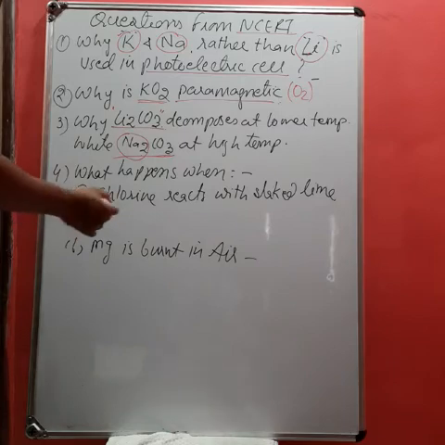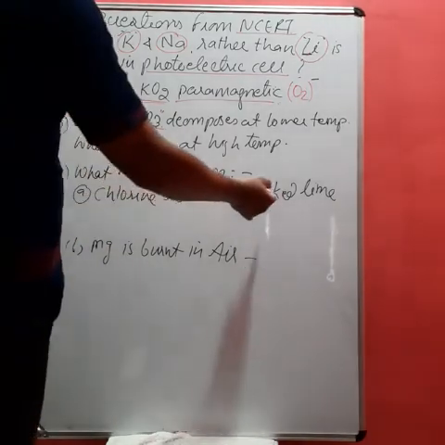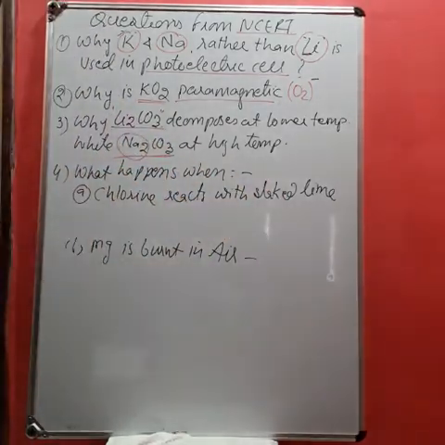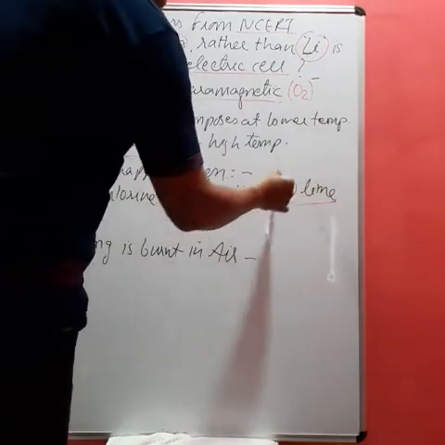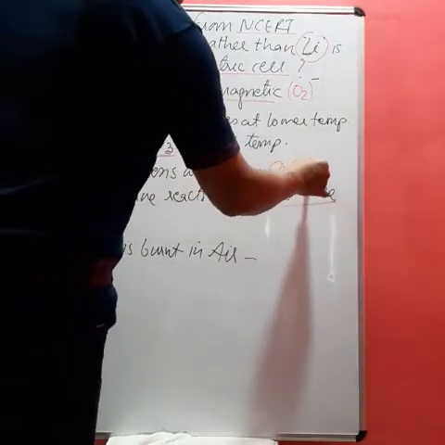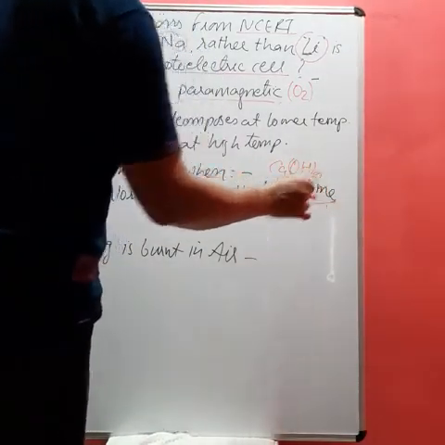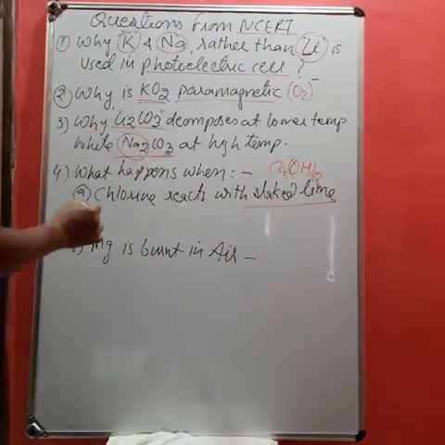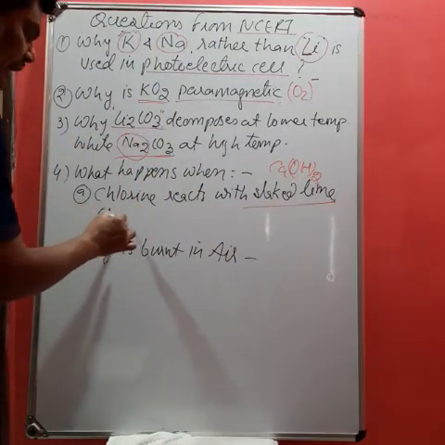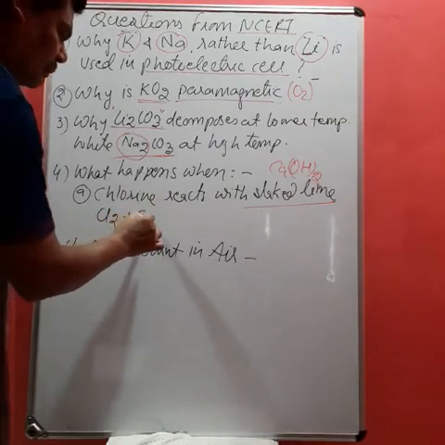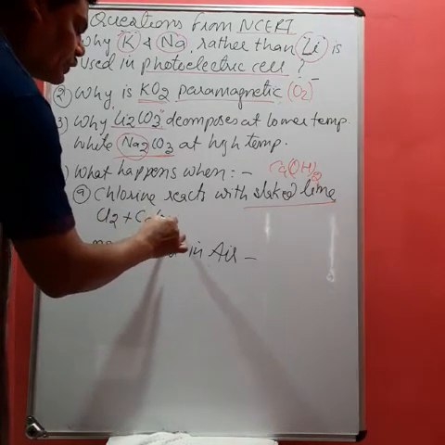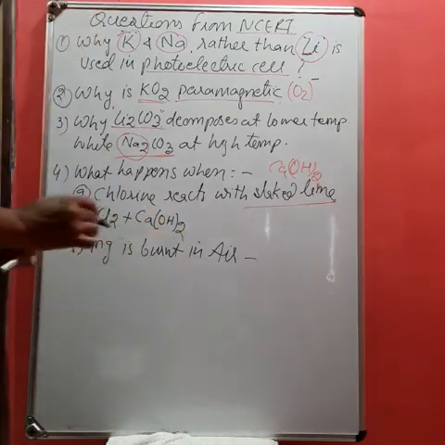Next one, what happens when chlorine reacts with slaked lime? Slaked lime is called what? Ca(OH)2, or you can also call it lime water. So the reaction of chlorine, Cl2, with slaked lime, that is Ca(OH)2.